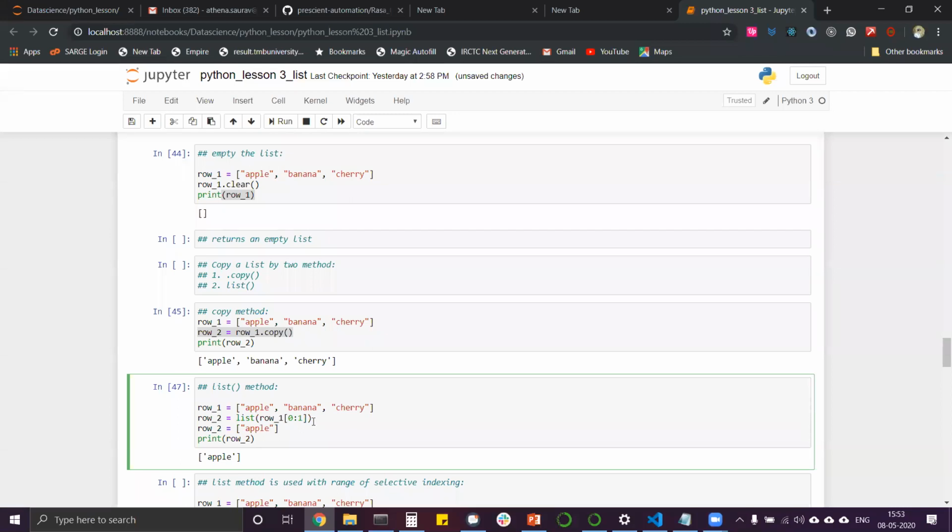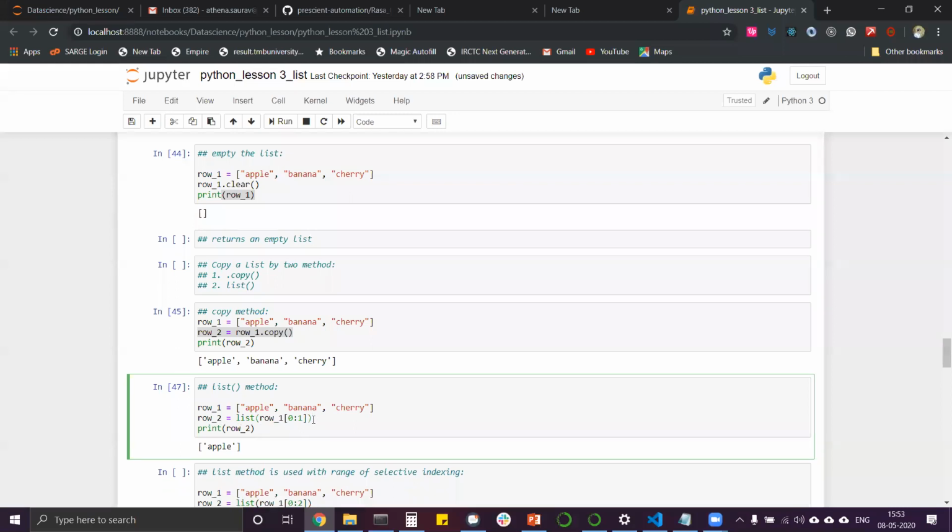So we could have used the range of indexing. See how handy it is to use range of indexing. Just now you read range of indexing with positive, negative, and mixed indexing. How handy it is again here to create another new row. If we just wanted apple, or apple and banana, we could have put in 2 here, and apple and banana would have been in row 2. We created a new list from a previous list using a range of indexing. Yes, Tanishka, it was apple.